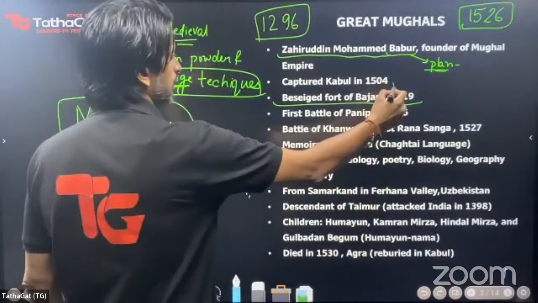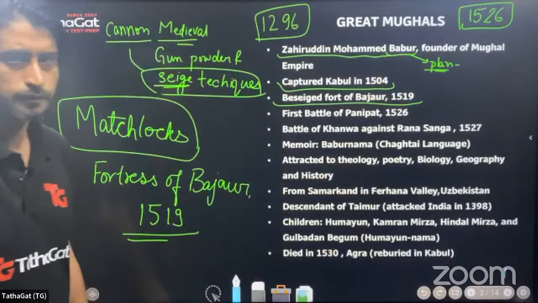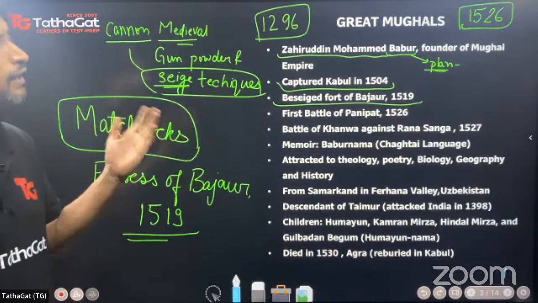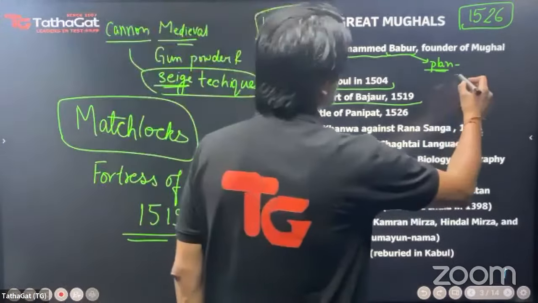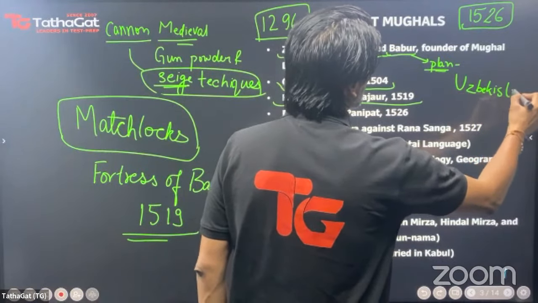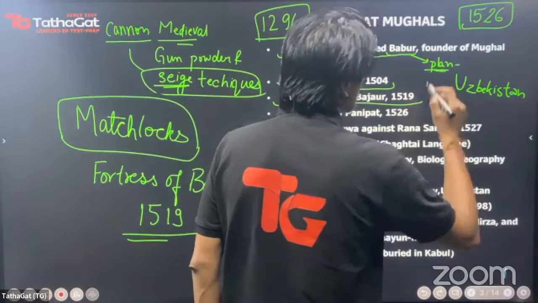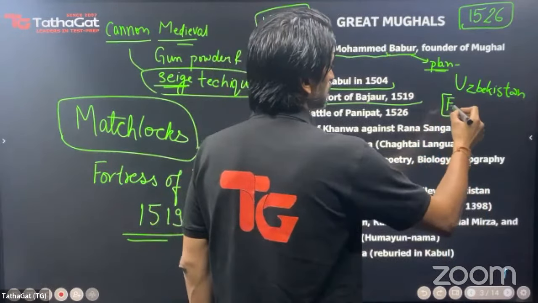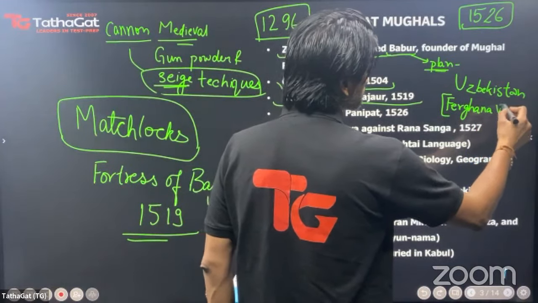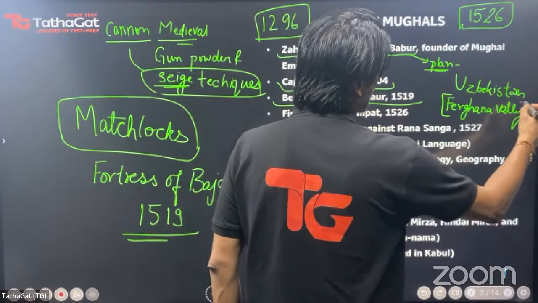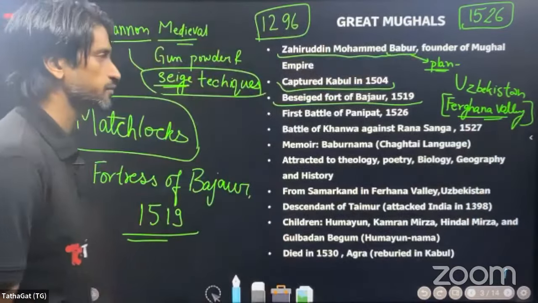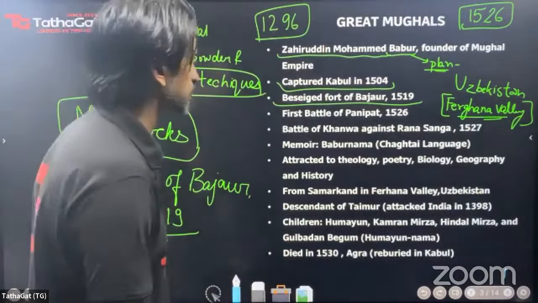Before that, he established his base in Kabul, and out of that base, he started raiding, he started attacking India. Where did he come from? So Babur hails from this place known as Uzbekistan. And in that too, you must know, to enhance your general knowledge, that this Fargana Valley is a place situated in Afghanistan, the place from where Babur hailed. He was attacked by other Uzbeks and he had to relinquish his position over there. So that is how he comes to India.